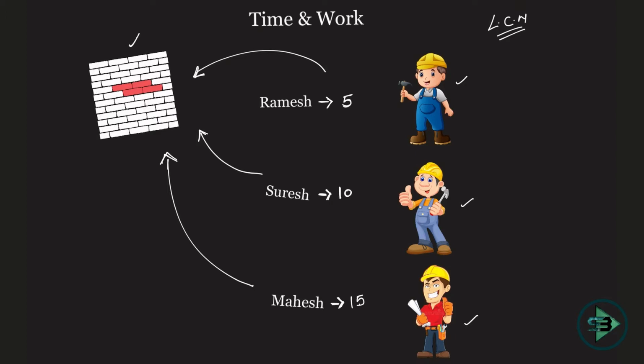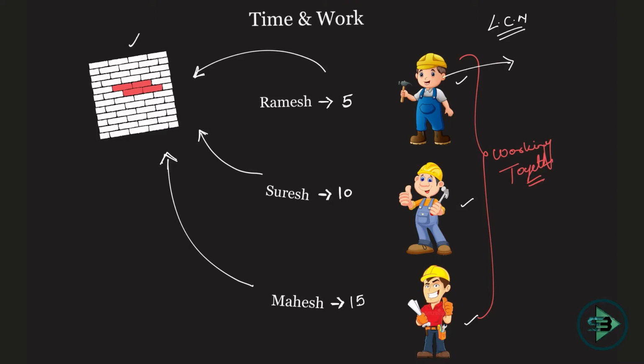Now the question being asked to me is: all three are working together, which means Ramesh, Suresh and Mahesh are all working together. How many days will be required to make this wall if all three are working together? Now I don't know maths, but I know logic. And what does my logic say?